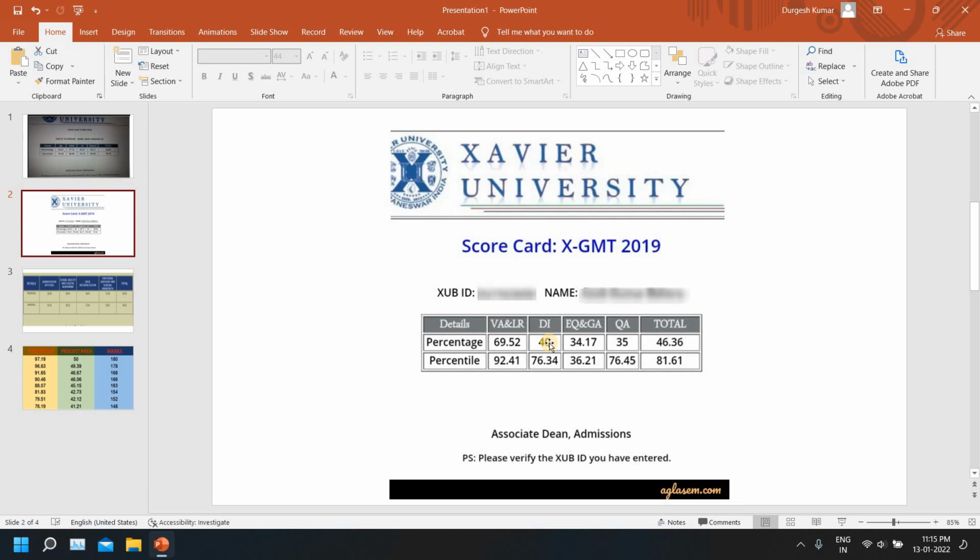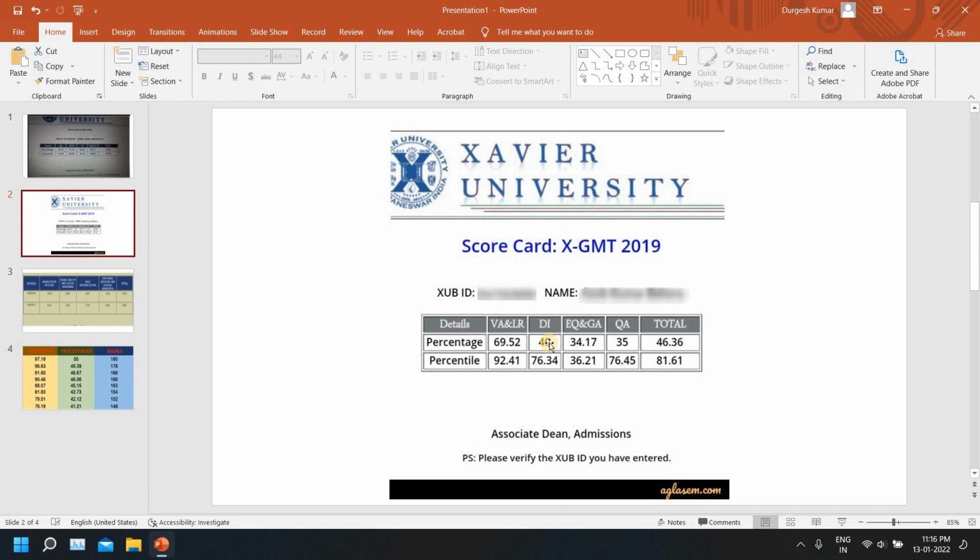So there's a pattern in here for the DI sections. In all the 3 years, the person has got 76 percentile only, but in 2018 we had to solve only 5.2 questions to achieve that. In 2019 we had to solve 8 questions, and in 2021 we had to solve 9.2 questions in order to achieve that kind of percentile. So I can say the difficulty level of DI has been increasing.